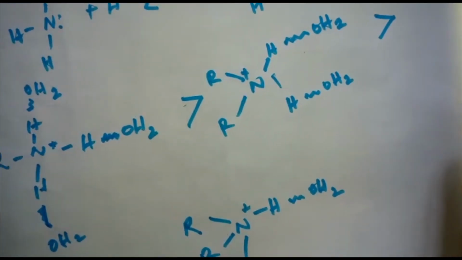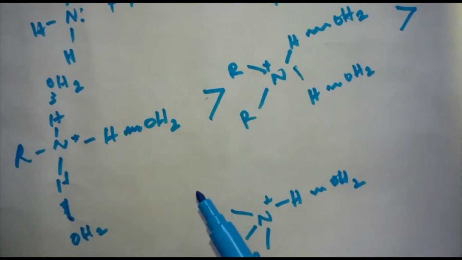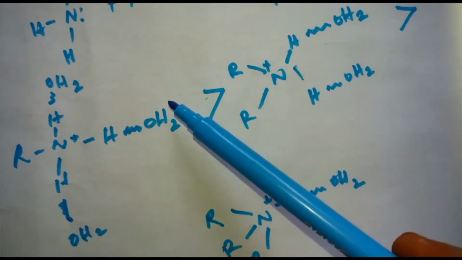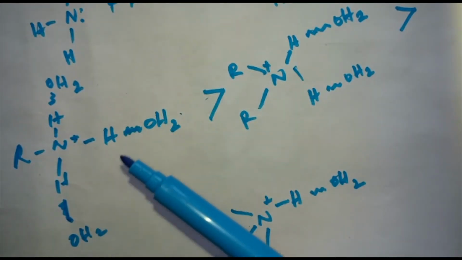This is the decreasing order of the extent of hydrogen bonding in water and order of stability of ions by solvation.